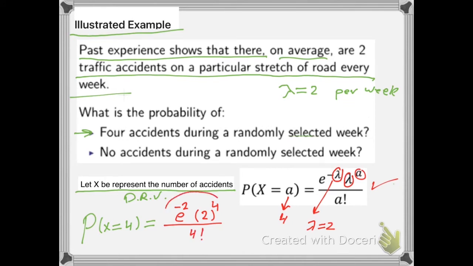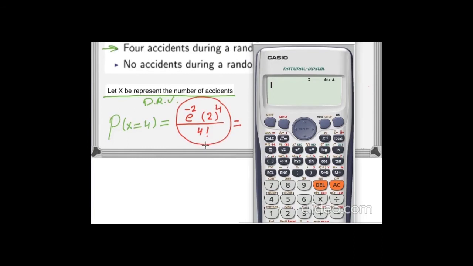And directly I can compute this by the calculator. I will press fraction. After that I will write the first part, the exponential: shift with ln gives me e to the power negative 2. Go down and type bracket, inside the bracket put 2 and make it all to the power 4.